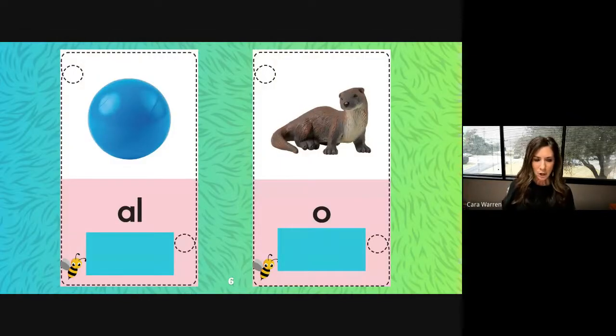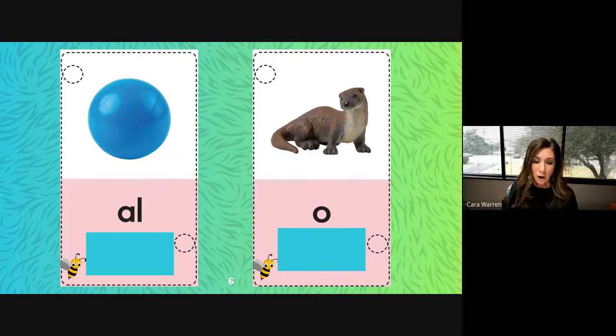These sound spelling cards will help us remember the sound and the spellings. The sound spelling card with the picture of the ball reminds us that the aw sound can be spelled with AL, where the L is sometimes silent.